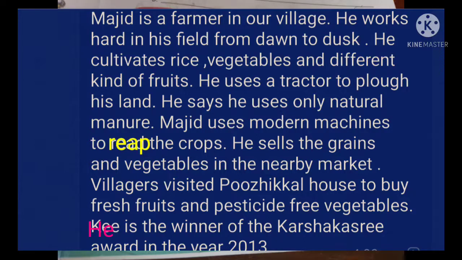He cultivates rice, vegetables and different kinds of fruits. He uses a tractor to plow his land. He says he uses only natural manure. Majid uses modern machines to reap the crops. He sells the grains and vegetables in the nearby market. Villagers visit Purikal house to buy fresh fruits and pesticide-free vegetables. He is the winner of the Karshakasri Award in the year 2013. Children, you should write a brief description about a farmer in your locality in your own words.